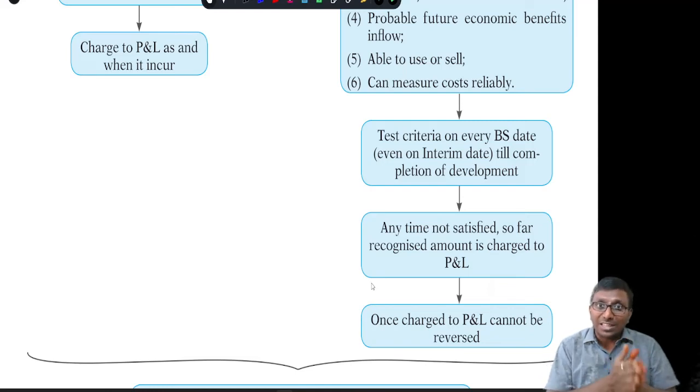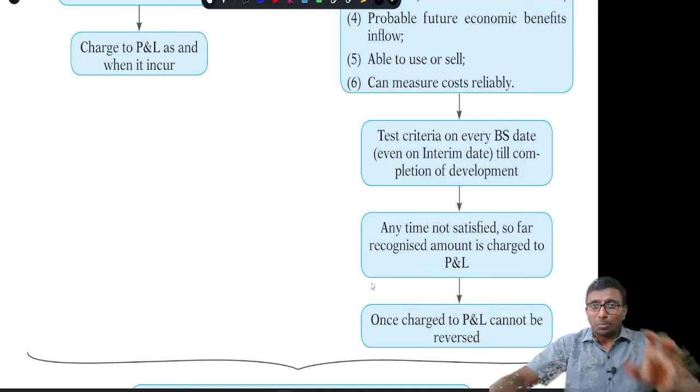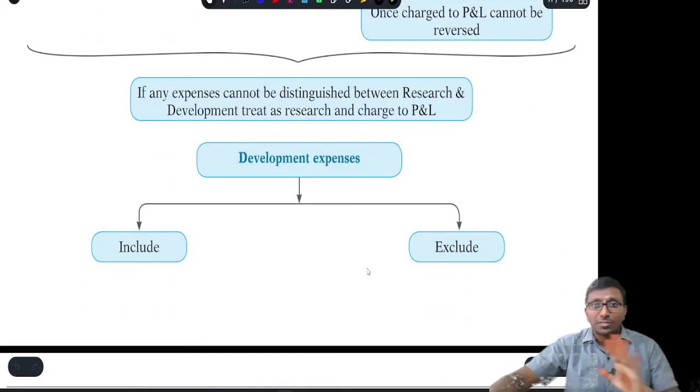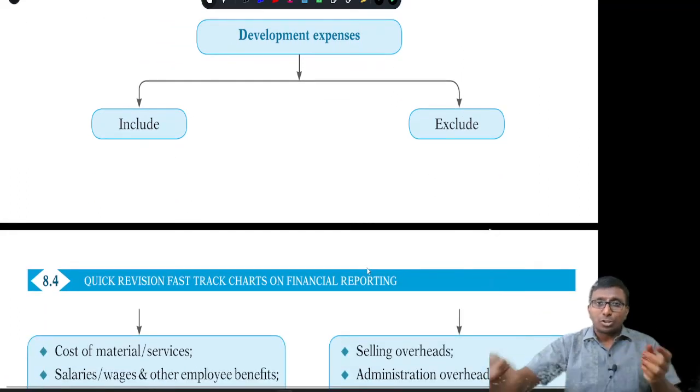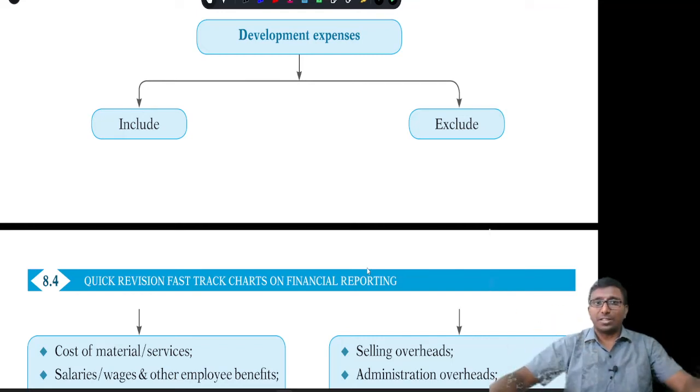Not only that year's expenditure, but the entire expenditure incurred so far is supposed to be charged to P&L. Once it is charged, it will never be reversed. And if you are not in a position to distinguish whether it is development expenditure or research expenditure, treat it as research expenditure and transfer it to profit and loss.